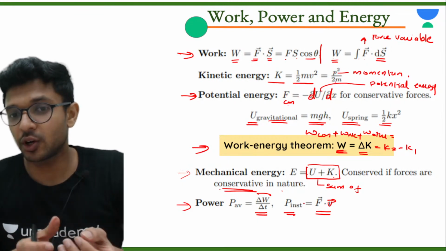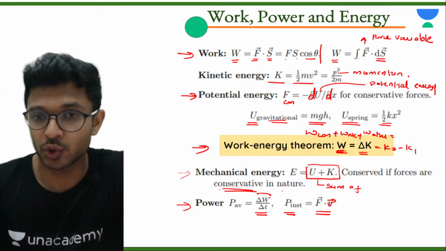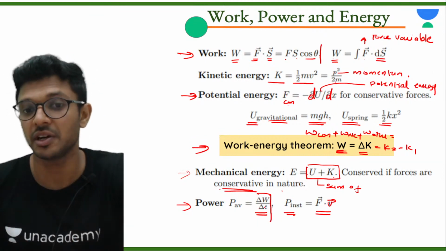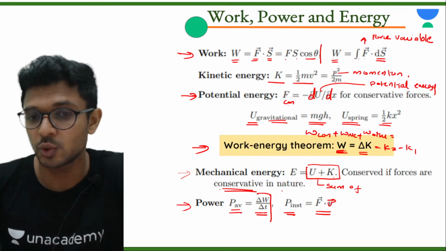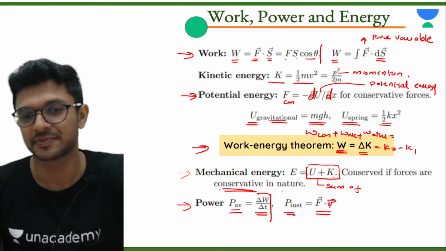This is the formula for instantaneous power. I think many of you are not aware of this. There are two different formulas for power. Those who don't know, separate multiple choice questions used to come on this, so you should be aware of it. Average power is total work done by total time. Instantaneous power is equal to F vector dot V vector.